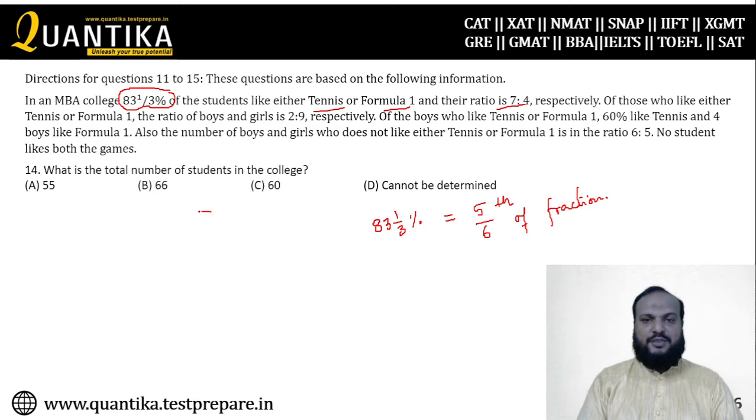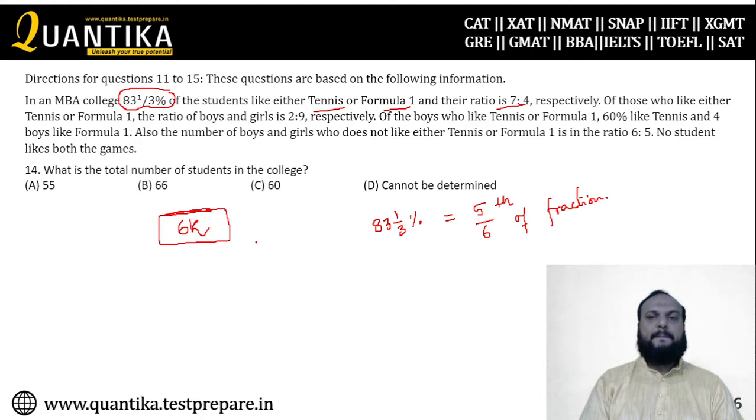Now, if you assume the number of students in the community, it should definitely be a multiple of 6. Because if it is not a multiple of 6, then the number of students playing tennis or Formula 1 will not be an integer. So this is the first takeaway from the passage.